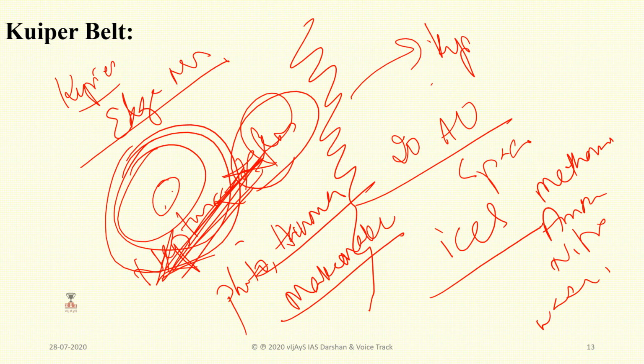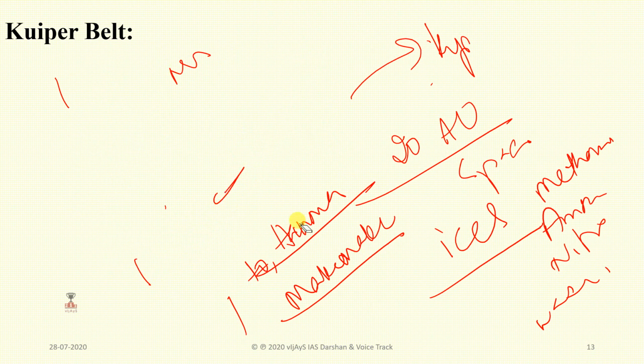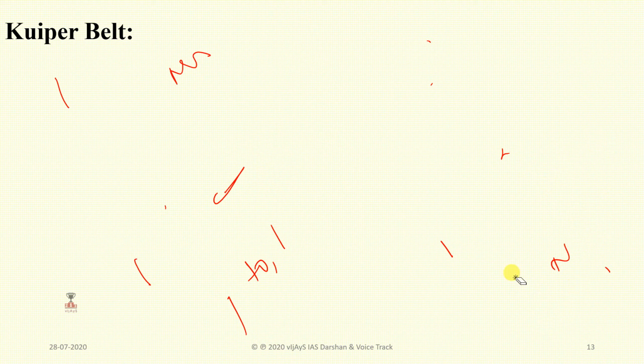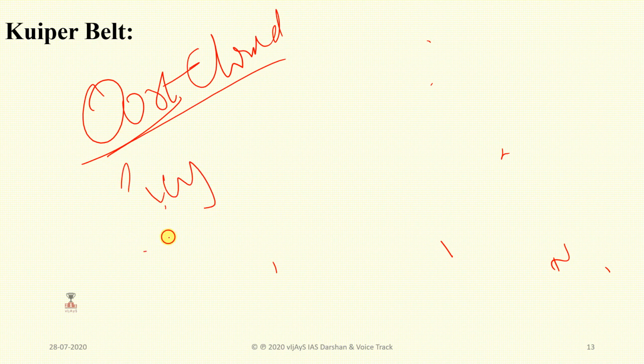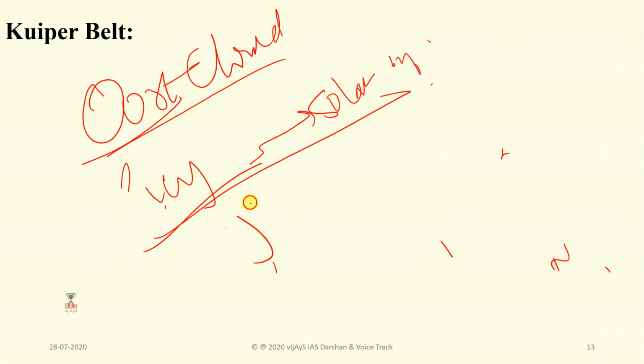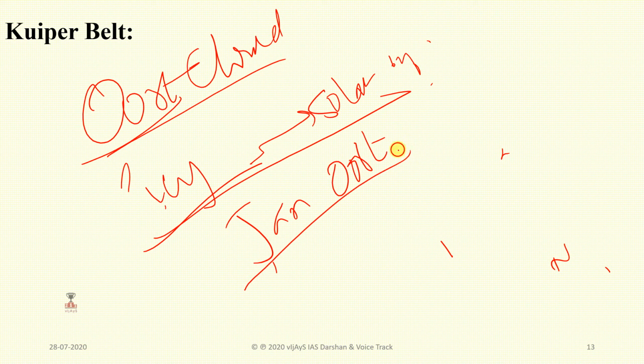Next we discuss the Oort cloud. There is a cloud named the Oort cloud. So what is that? It consists of icy objects and exists nearly at the outermost part of the solar system, and it is named after Jan Oort. This person first hypothesized its existence, and this cloud is roughly spherical.